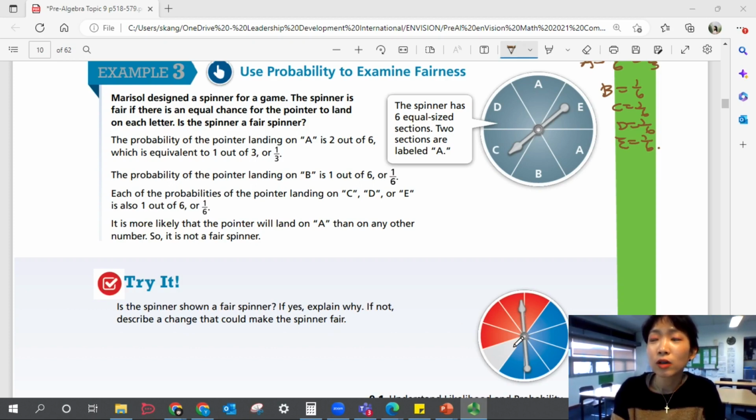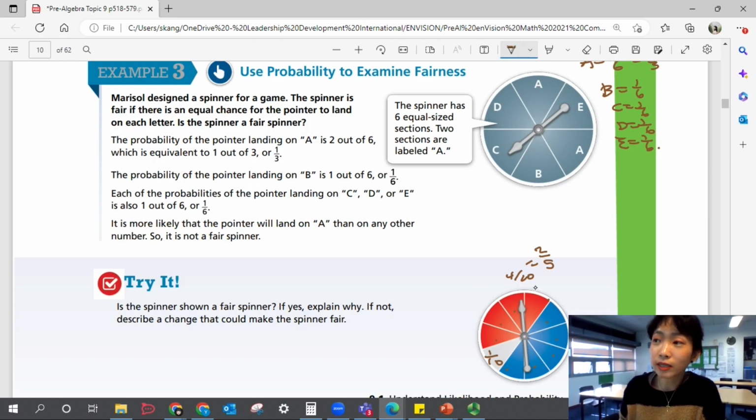Is this fair? You can already see that the blank, the white part, is 1 out of 1, 2, 3, 4, 5, 6, 7, 8, 9, 10 sections, right? So that's 1 out of 10. And the red would be 4 out of 10. And blue would be 5 out of 10. So they all have different ratios. If you want to double check, you can simplify their ratios and see if they're equivalent fractions. And they're not, right? So obviously this is no.